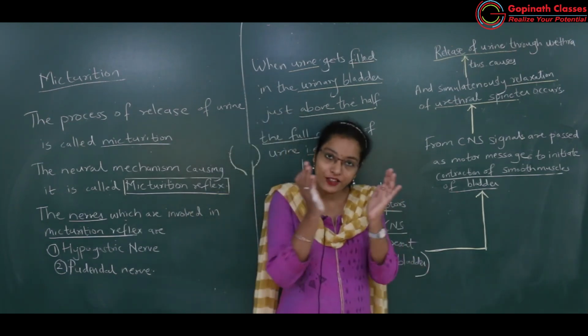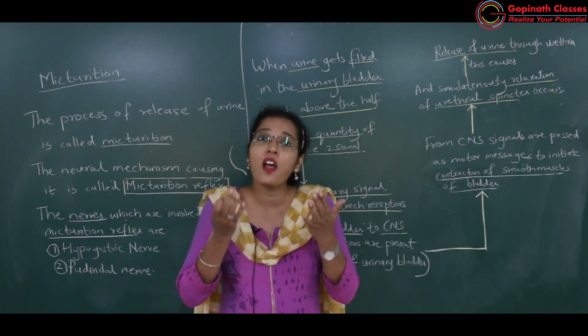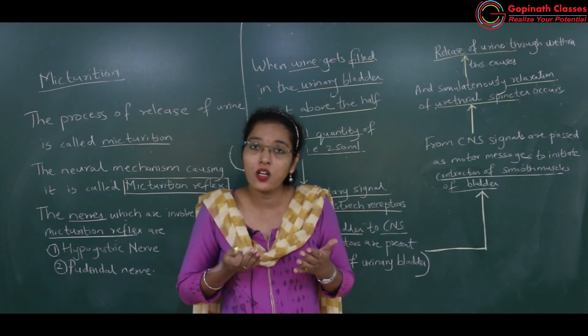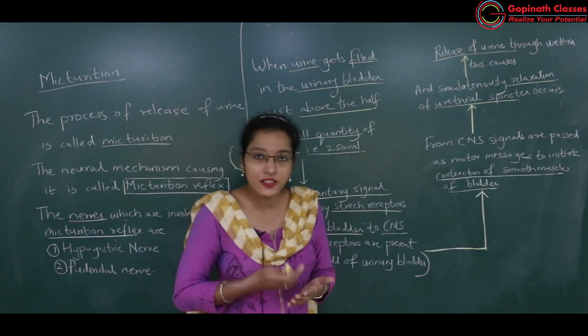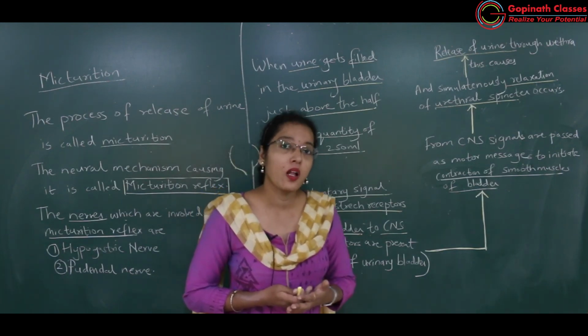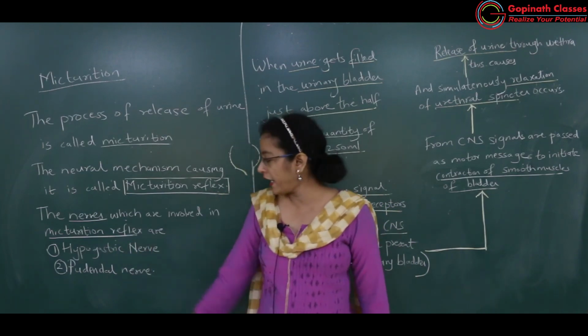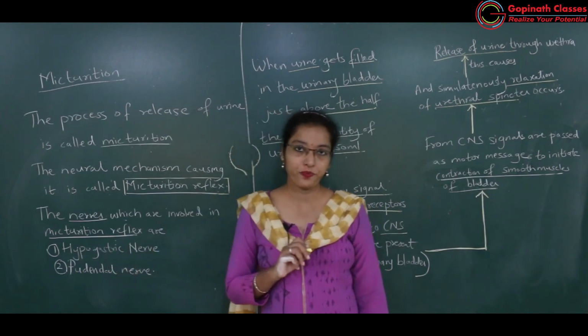Micturition. So contraction of the urinary bladder and entry of the urine in the urethra and relaxation of the urethral sphincter, all these things take place simultaneously. And which are the nerves which will bring about micturition reflex? Hypogastric nerve and pudendal nerve, okay.